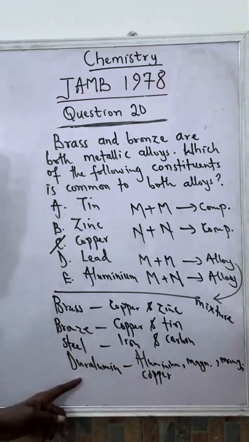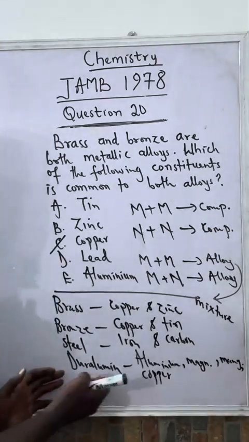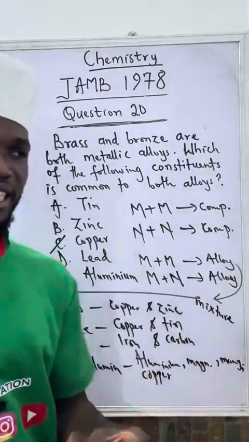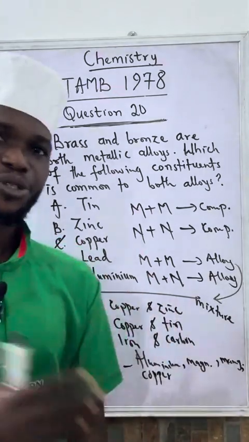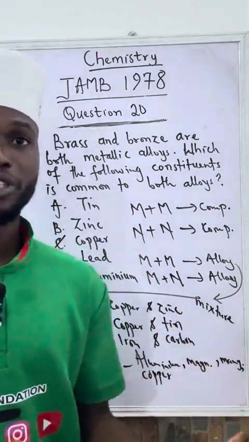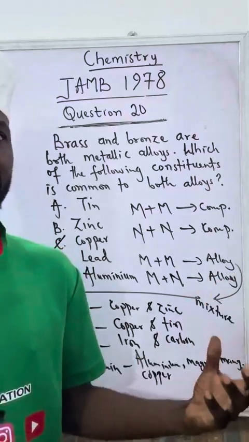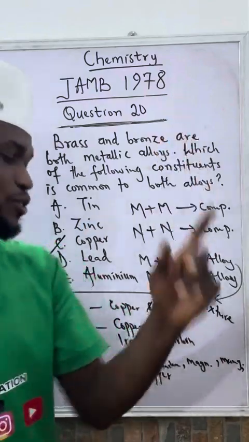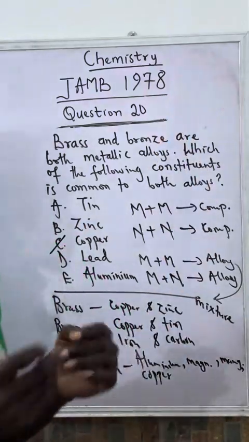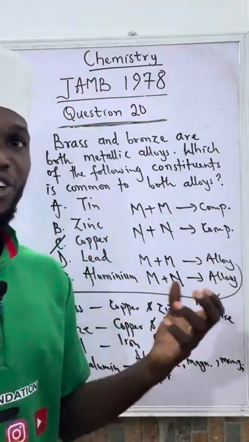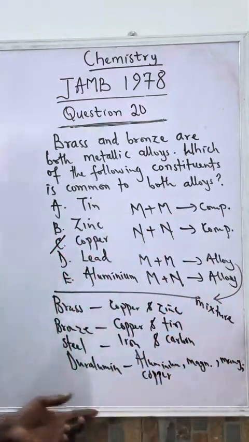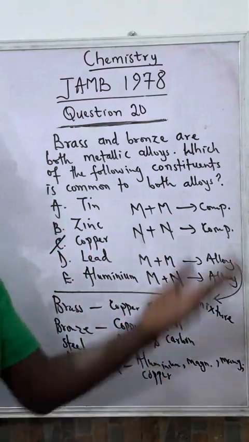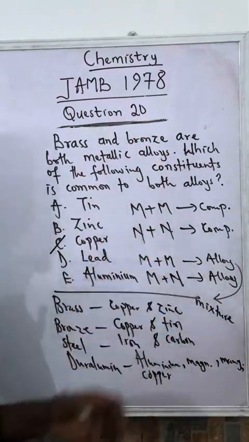This duralumin is the substance that they use in producing aeroplane body. We can't use iron to produce aeroplane body because it will be dense. So we need something light that can float in the air. That is why we use duralumin. Duralumin is not very heavy in air. So that's why helicopter and aeroplane can fly and float in the air.